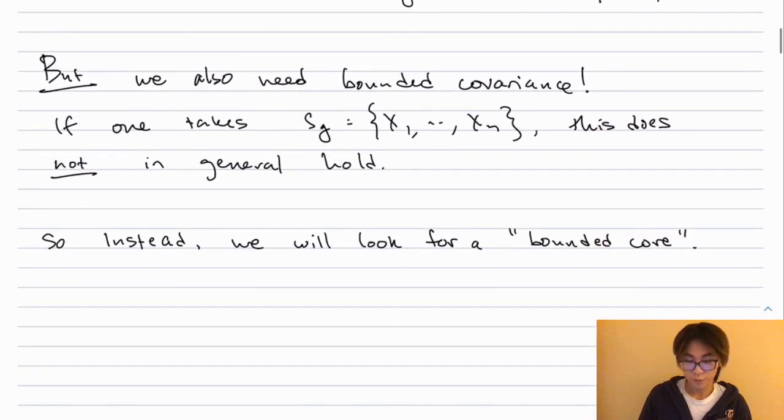But the problem is that we also want this set of points to have bounded empirical covariance. And this is not true if I don't do some subselection. This is just because even in one dimension, if I have a distribution and all I assume about it is that it has bounded second moment, then I don't get any finite sample concentration of the variance. So this is why we need to do some sort of subselection.